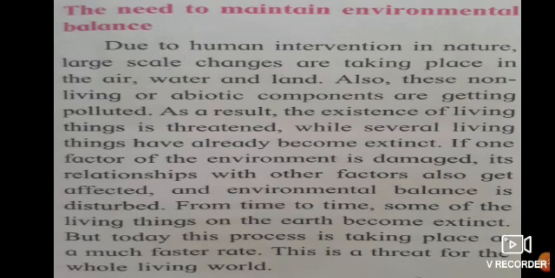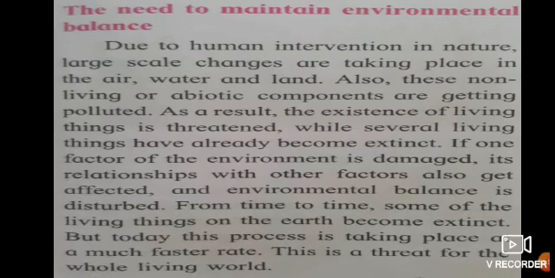If one factor of the environment is damaged, its relationships with other factors also get affected, and environmental balance is disturbed. From time to time, some of the living things on the earth become extinct. But today, this process is taking place at a much faster rate. This is a threat for the whole living world.